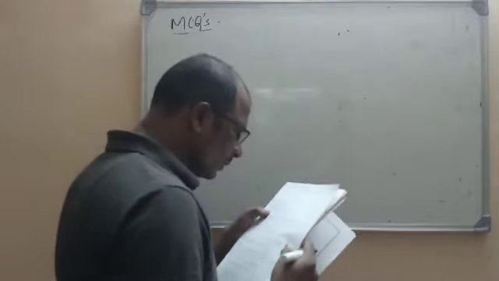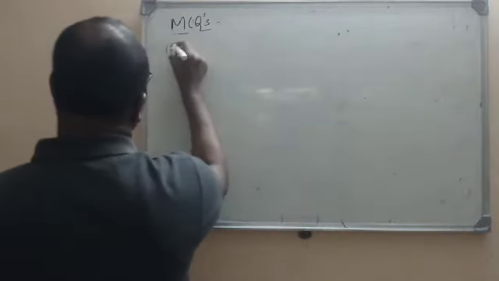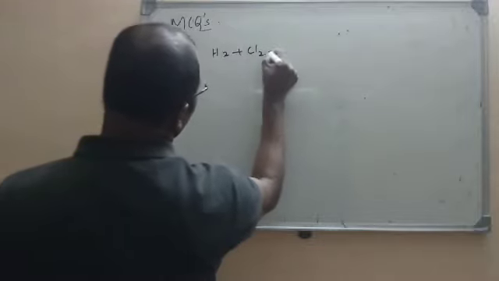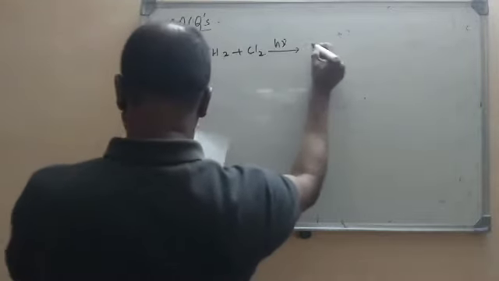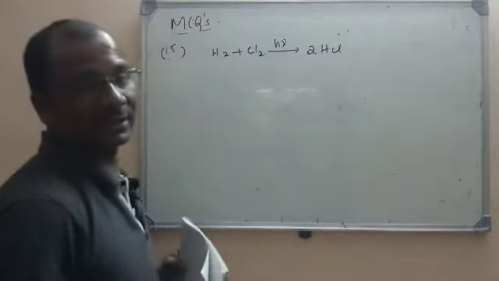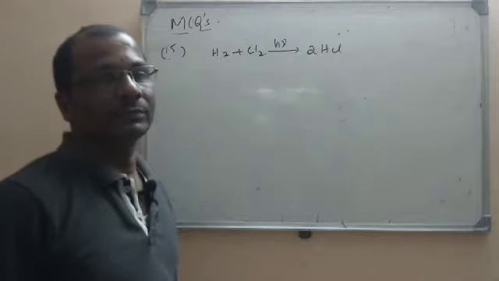Next question is, the order of the following reaction: here a certain chemical reaction is given, that is H2 plus Cl2, with light, gives 2HCl. What is the order of the reaction? I told you that order is an experimentally determined value.